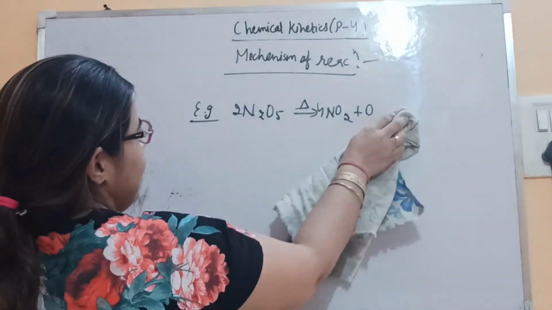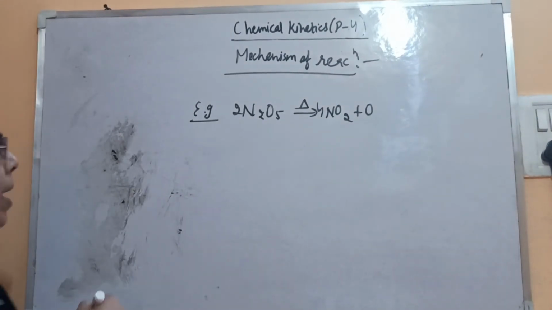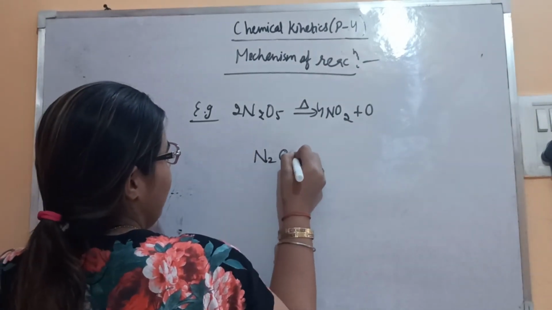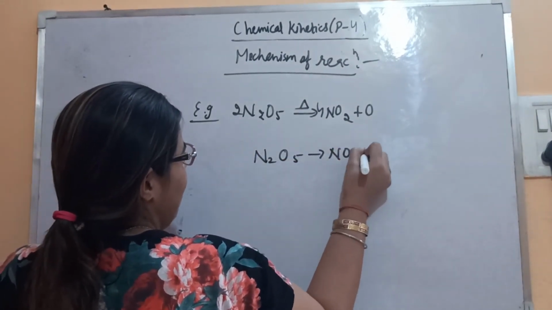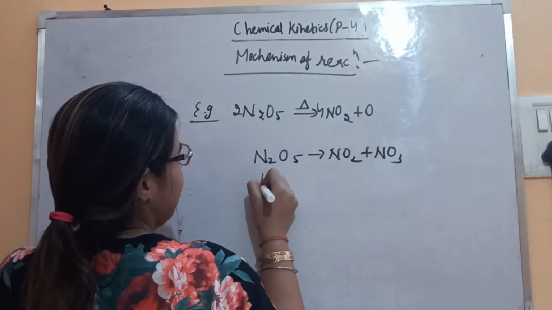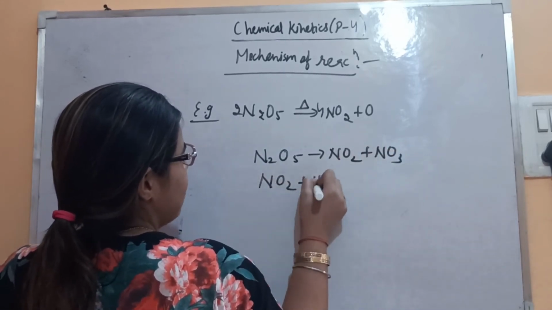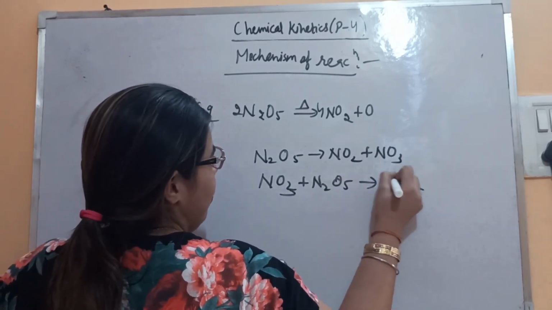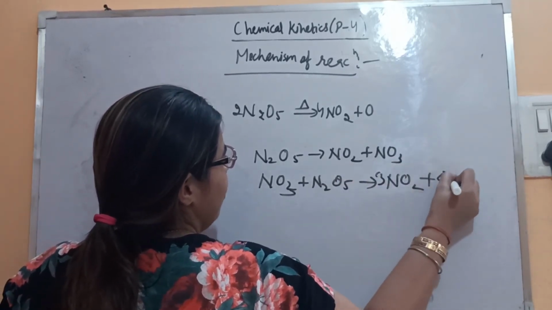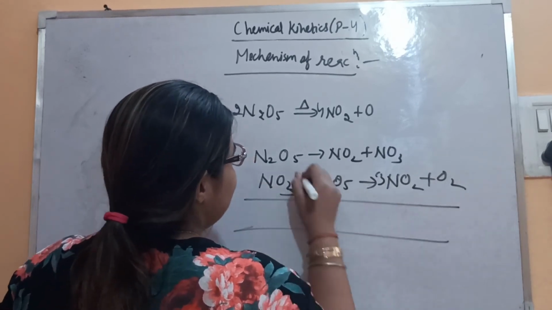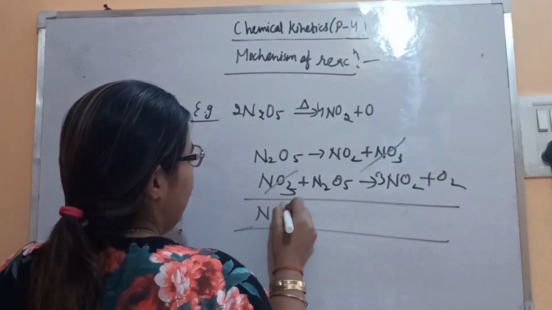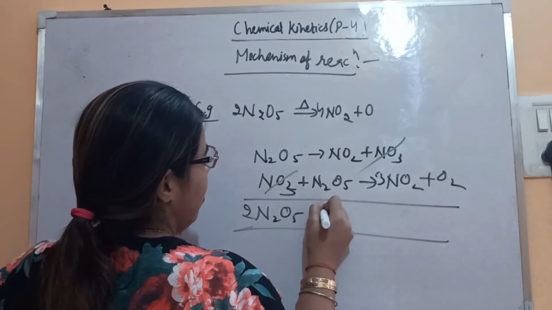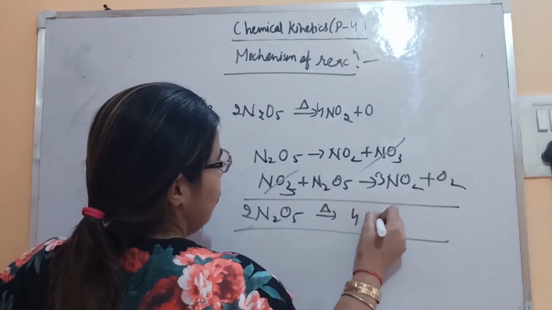You will get back this reaction only. Let's combine N2O5 gives NO2 plus NO3. These were the reactions. Then NO3 reacts with the next molecule of N2O5, giving 3NO2 plus O2. When you add these, the intermediates will get cancelled out, and you will get 2N2O5 gives you 4NO2 plus O2.